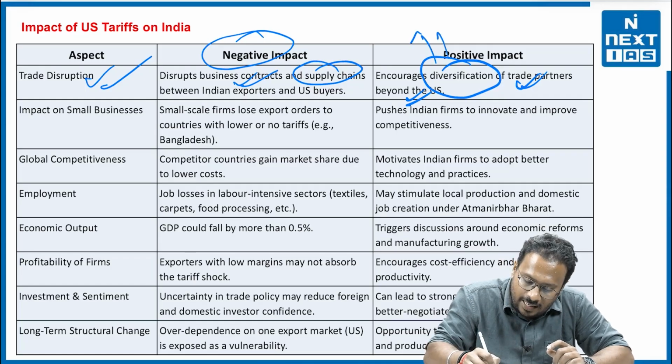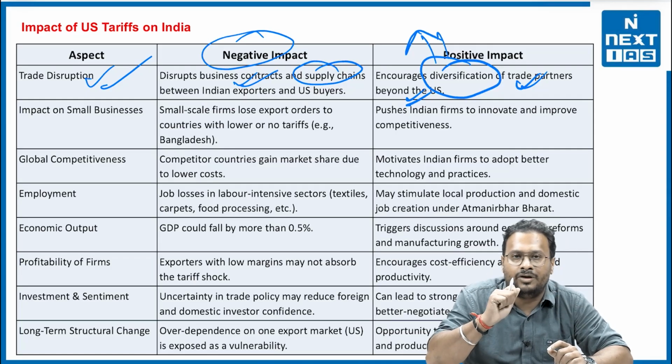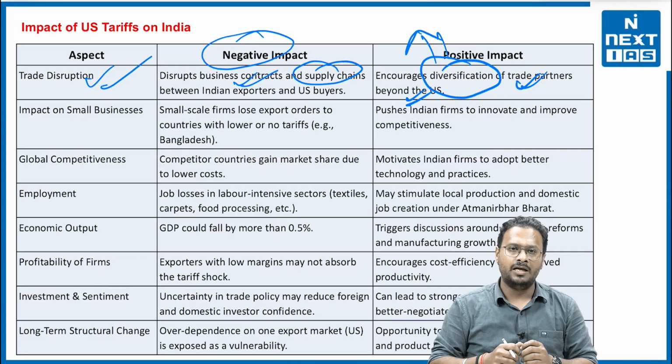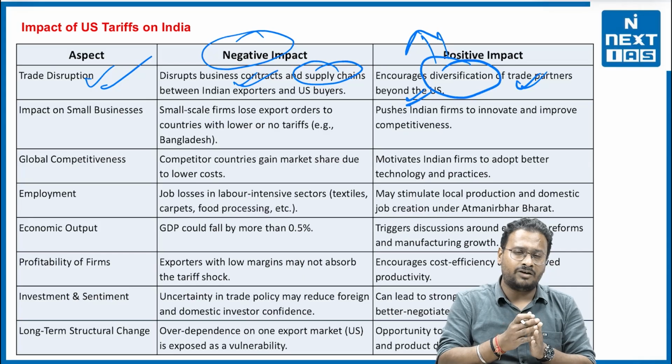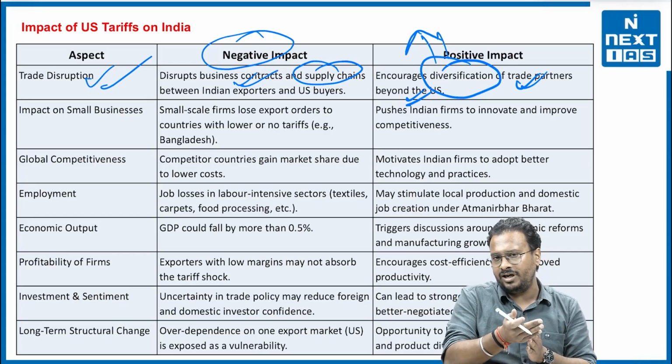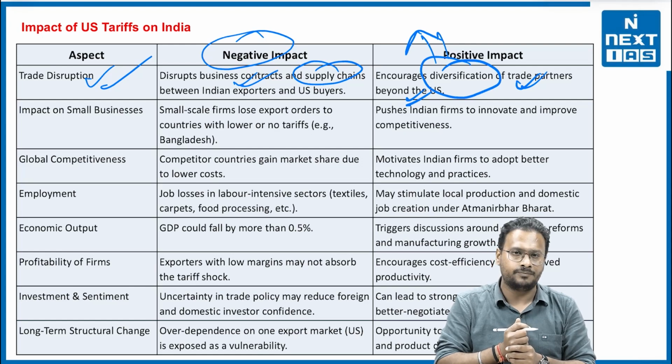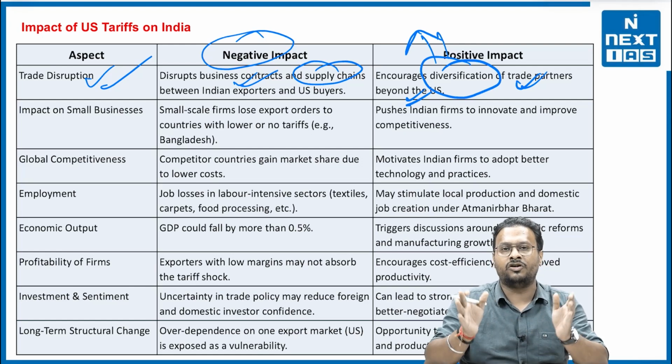And India has already done this in the past as well. Remember the case when the USA tried to put a sanction against Iran, and India was importing oil from Iran. At that moment, India diversified its oil imports from Iran towards Russia and Venezuela kind of countries. So this diversification fortifies this kind of thing.